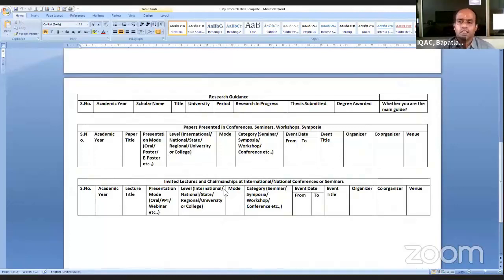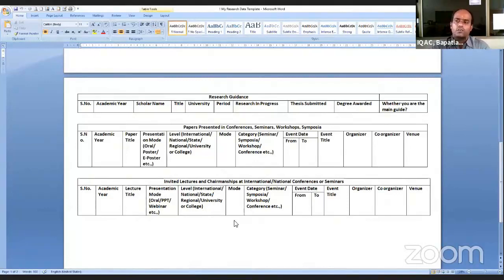Sometimes being an expert, you might have been invited to deliver a lecture, or you might have chaired some scientific sessions in conferences, workshops, or many other events. So I have given you some column headings by which you can document it. I will be sharing all these documents through Gopinath sir as a part of my lecture.